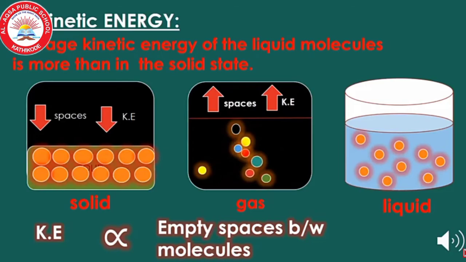Okay. Next property, kinetic energy. Here we can see solid. In solid, the particles are tightly packed so they cannot move. Kinetic energy we already discussed, the energy possessed by the movement. Okay, so in liquid we can see that the particles are not tightly packed as solid, so they can move more freely than solid. So what about the kinetic energy of liquid? The kinetic energy of liquid is more than the solid.